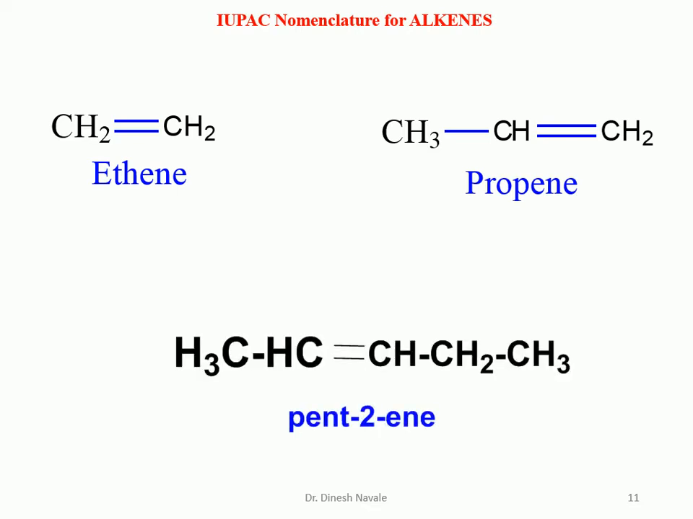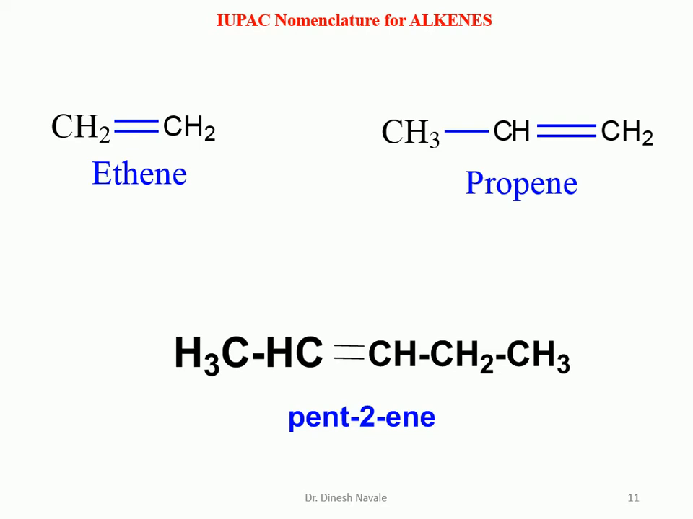When we have this another molecule, we have to always start with the longest possible carbon chain. So this is carbon number 1, 2, 3, 4, 5. Five carbon atoms are there, so the basic parent hydrocarbon will be pentane. But it is an alkene, so ANE will be replaced by ENE. So it is going to become pentene.